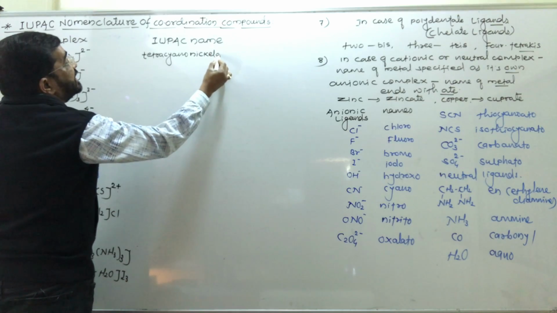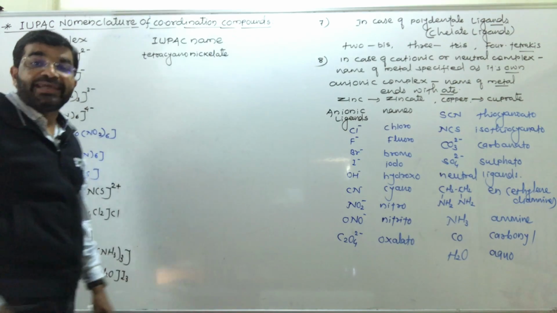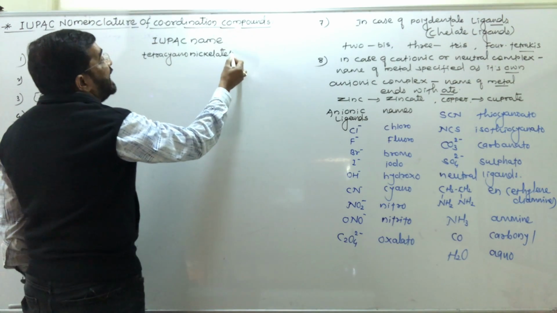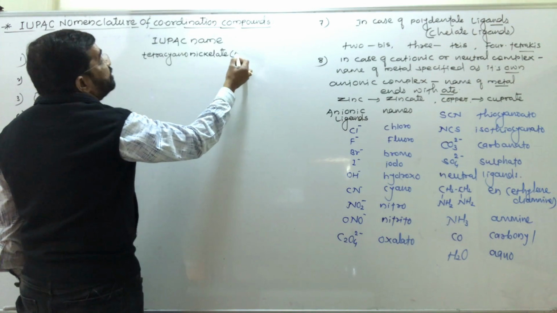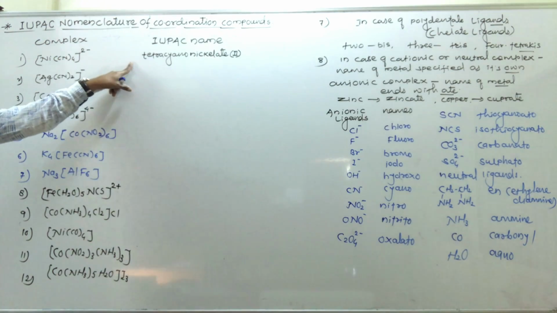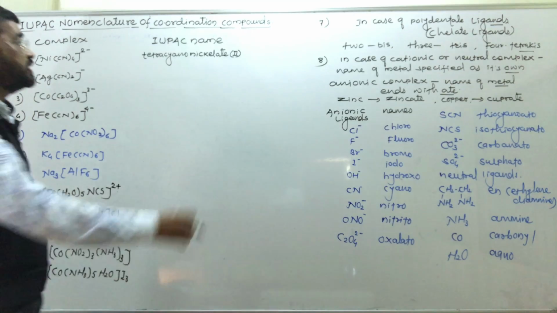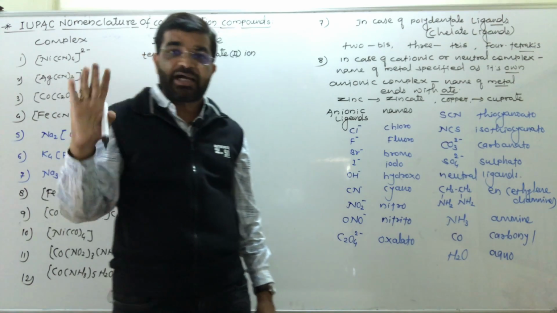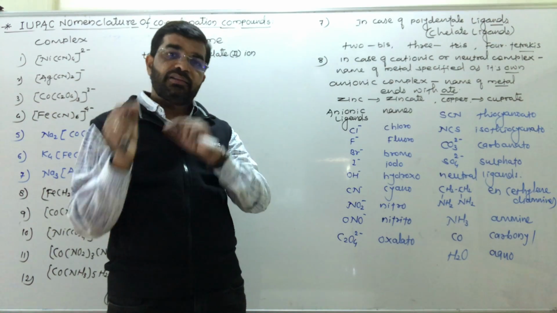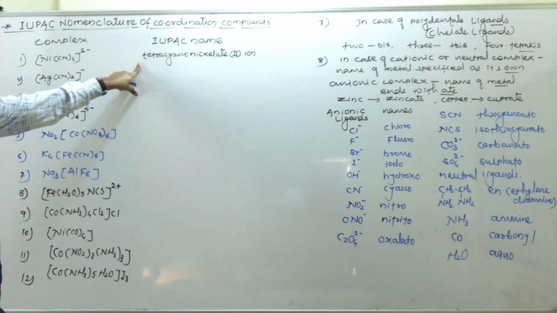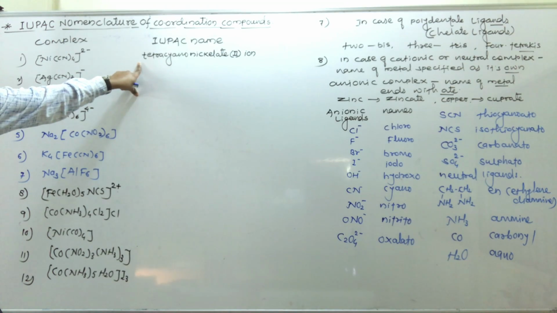Nickel, but it is an anionic complex, so for an anionic complex we end the name with -ate: nickelate. The oxidation number of nickel is 2, written in brackets, as we have studied. Since it is an ion, we end it with ion, whether it is a cation or an anion. So its name is tetracyanonickelate(II) ion.